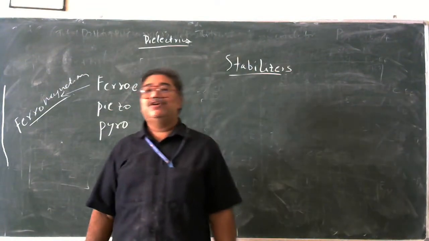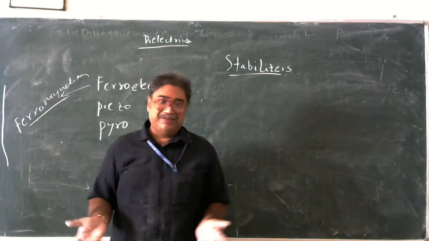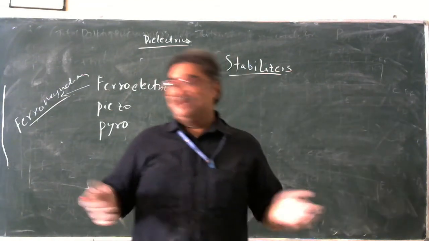And that capacitor, what is its basic component? What is a capacitor? A capacitor is nothing but two metallic plates with an insulator. Simple. Two metallic plates with an insulator. Let us take a very simple example.